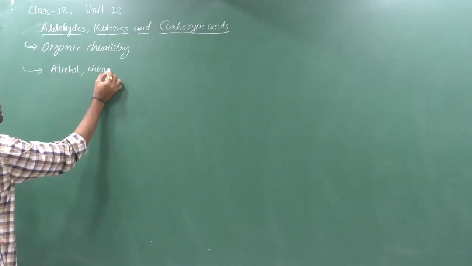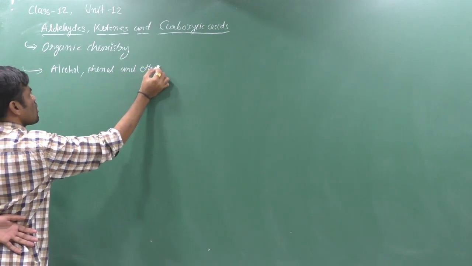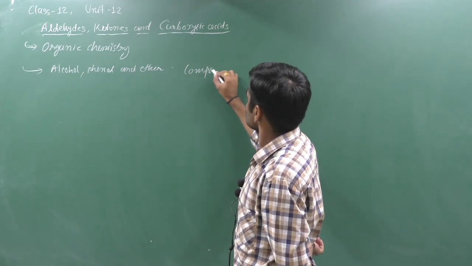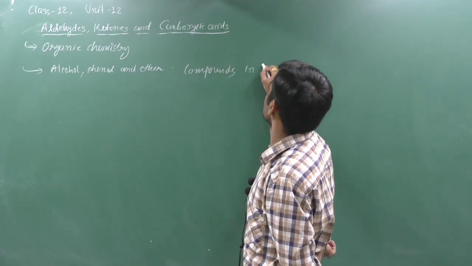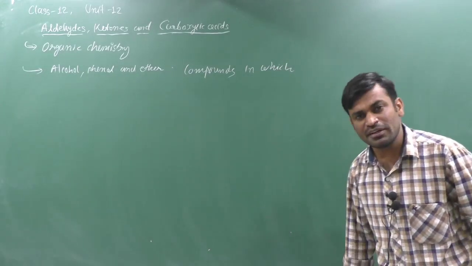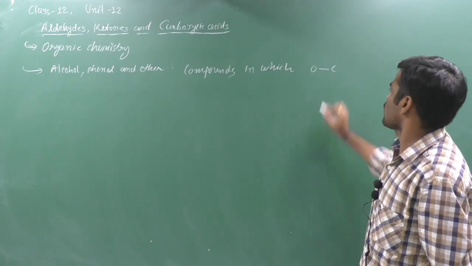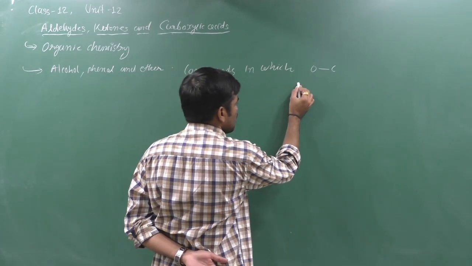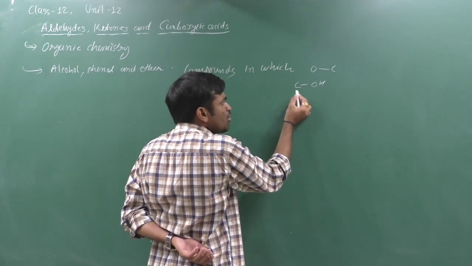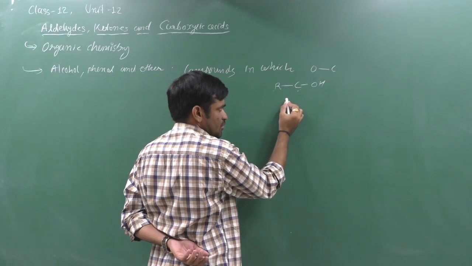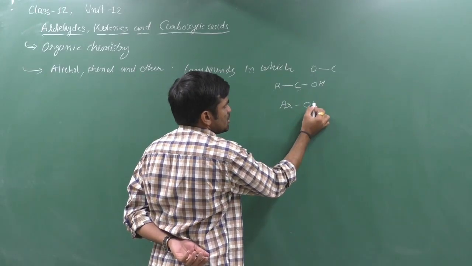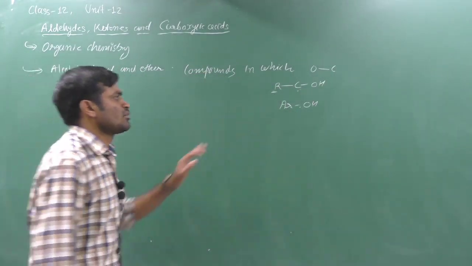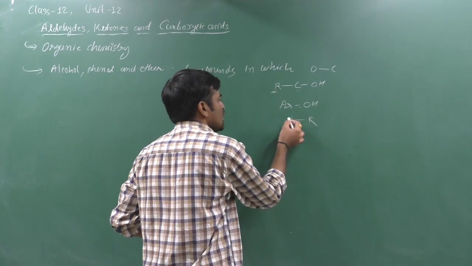Alcohol, phenol and ether. You study the compounds in which oxygen is single bonded to carbon. If you have alcohol, then it is R-OH. If phenol, it is Ar-OH. Ar also has a carbon, but it is an aryl group, not an alkyl group. Alcohol, phenol and ether, R-O-R dash.